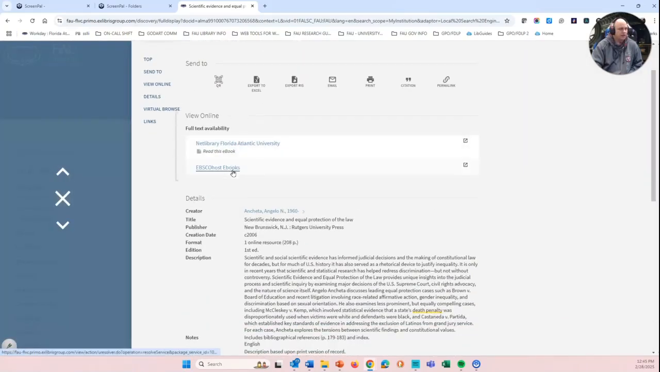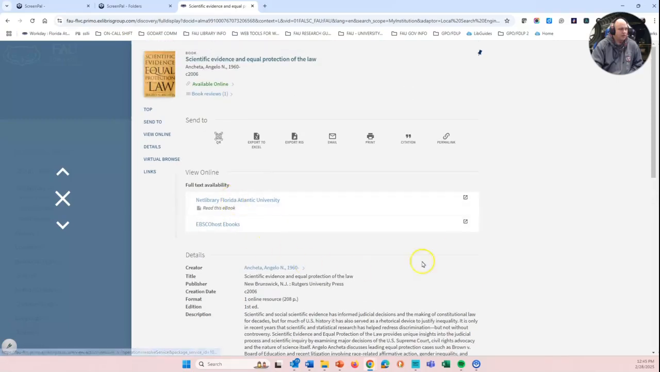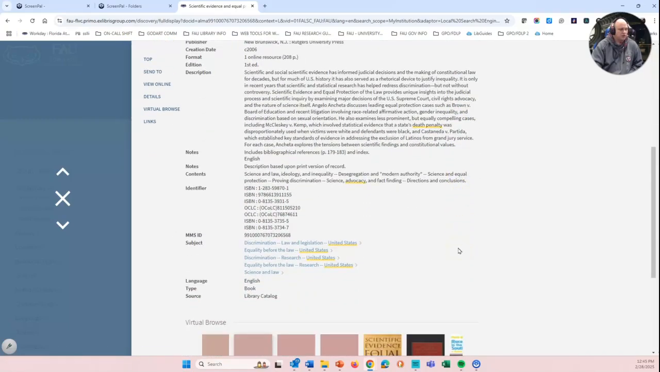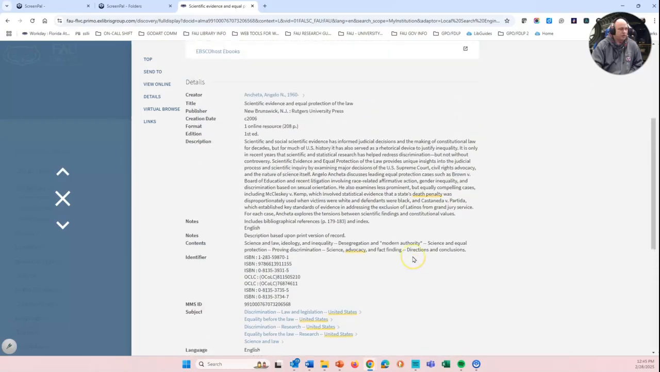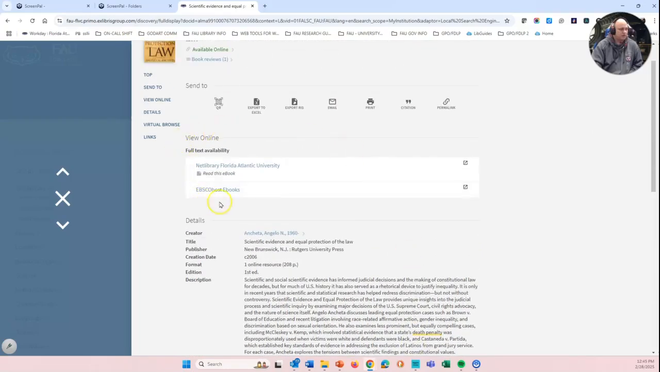So it opens up the catalog record. And again, it looks just like the records in OneSearch when we looked at articles. Again, you'll go up to where it says View Online, and simply click on the first link if there's more than one link. In this case, NetLibrary at Florida Atlantic University.